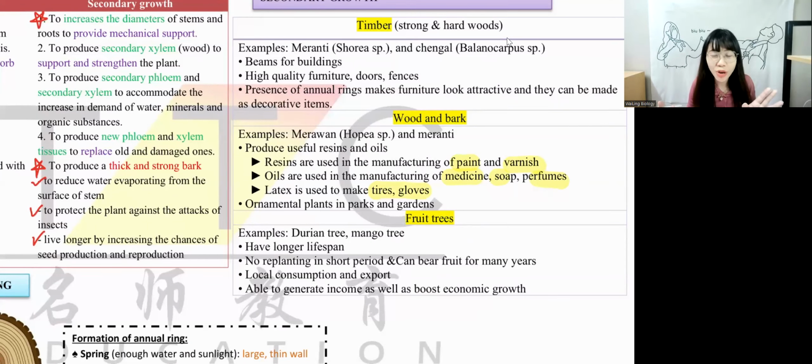We don't really have Christmas trees. If you have a Christmas tree at home, it means that you are very rich, guys, because a Christmas tree requires a lower temperature. In Malaysia, we don't have this kind of thing, okay? So this is ornamental plant.